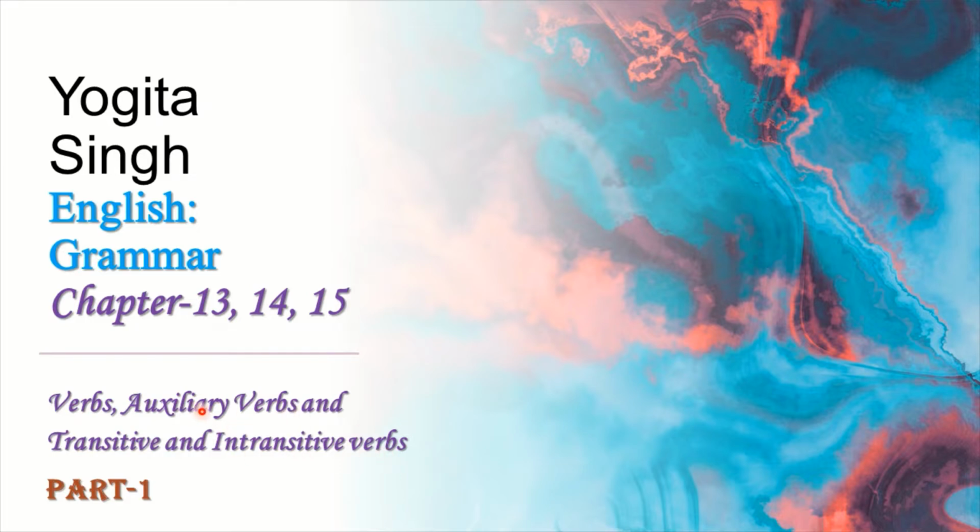Scholars, as you can see and understand, these 3 chapters, chapter number 13, 14 and 15, verbs, auxiliary verbs and transitive and intransitive verbs, are interrelated, or we can say that these 3 chapters are dependent on each other. If you know verbs, you can easily understand auxiliary verbs or helping verbs. And if you know verbs and auxiliary verbs, then it will be very easy to understand transitive and intransitive verbs. Okay? So that's why I took these 3 chapters together.